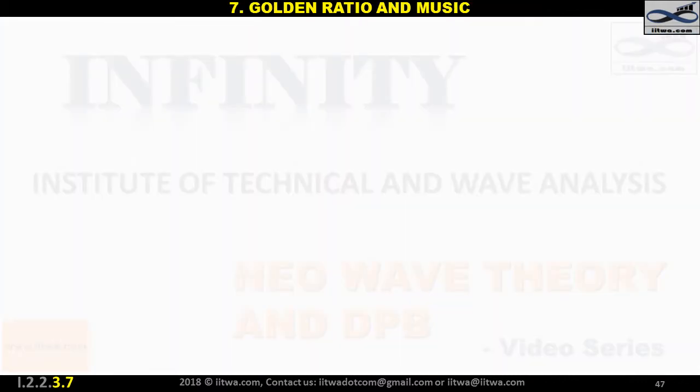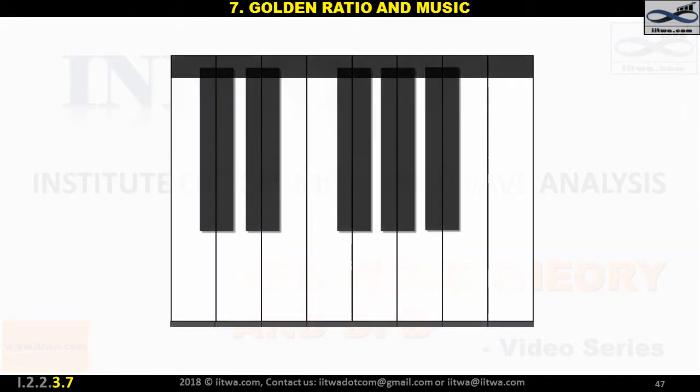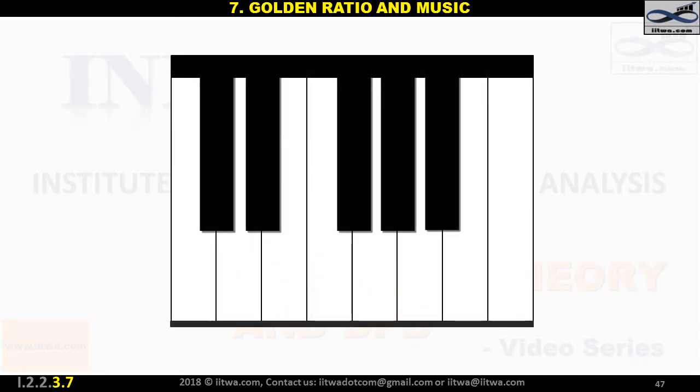The piano octave. We can notice Fibonacci numbers and their sequence in music. Look at this part, a piano keyboard. The octave from C left to C right is comprised of 8 white and 5 black keys.